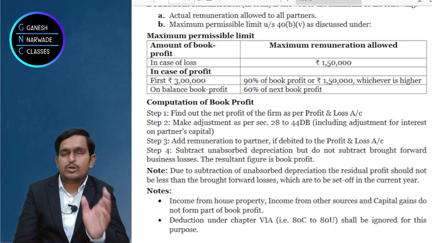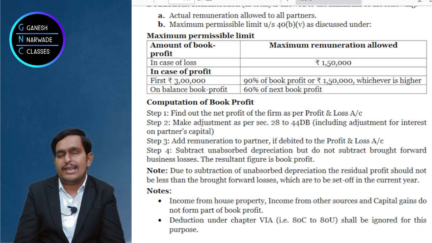Up to 3 lakhs profit, they said 90% of the profit or rupees 1,50,000, whichever is higher, will be considered as maximum remuneration. Suppose, for example, your actual profit is 2 lakhs rupees.